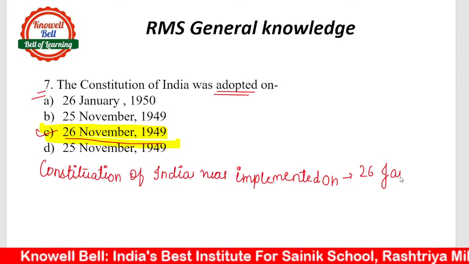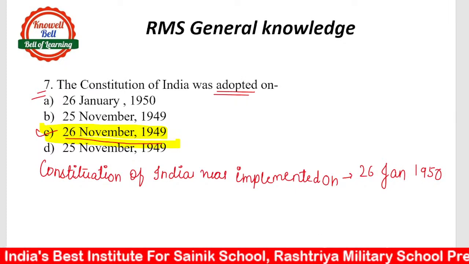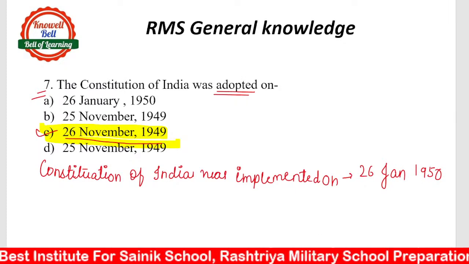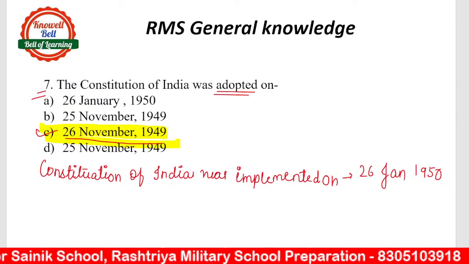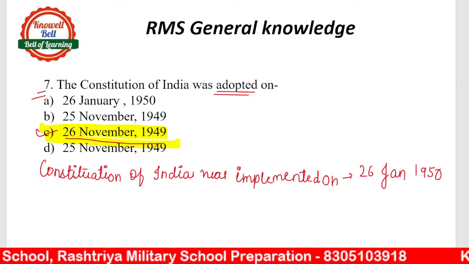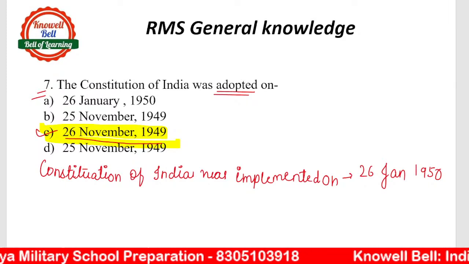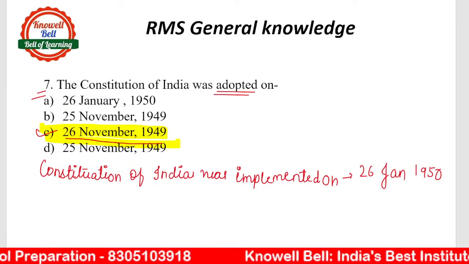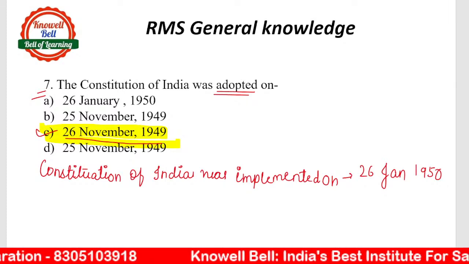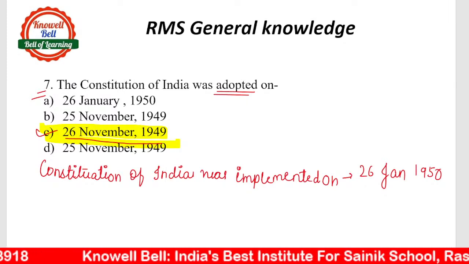When was it implemented? On 26th January 1950. And when was it adopted? It was adopted on 26 November 1949. तो कभी भी आपको ये क्वेश्चन आ सकता है. For implementation अगर क्वेश्चन है तो you will keep in mind it was implemented on 26th January 1950. And if the question comes for adoption, when it was adopted, then the answer would be 26 November 1949.